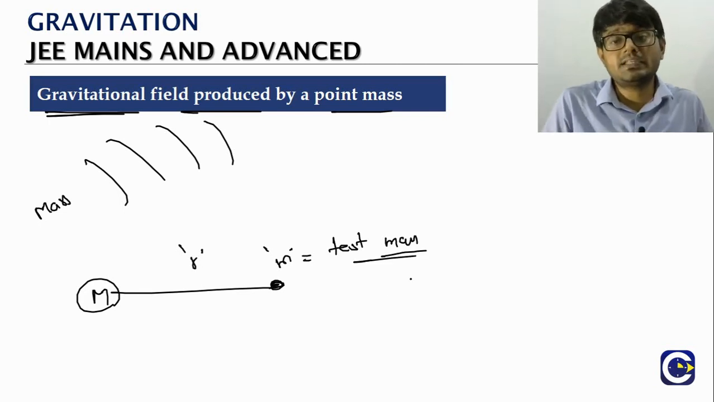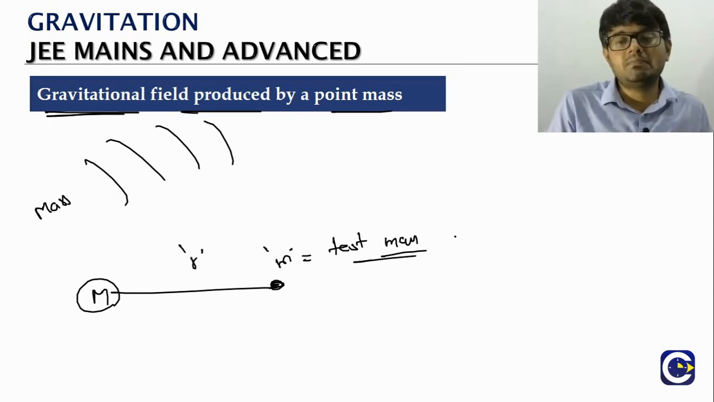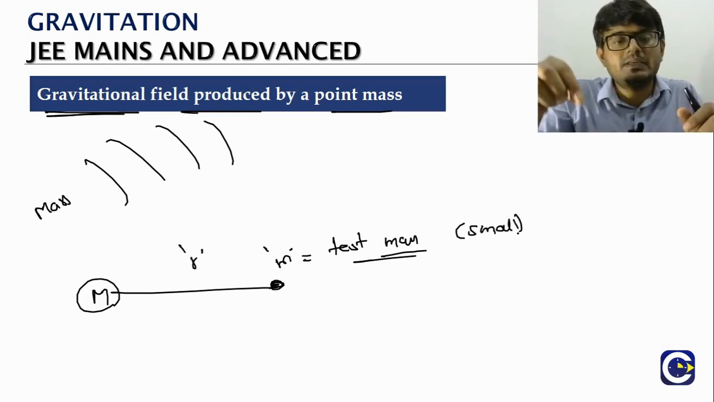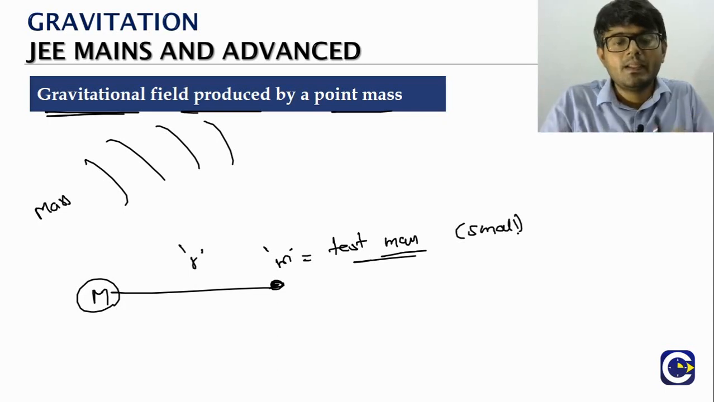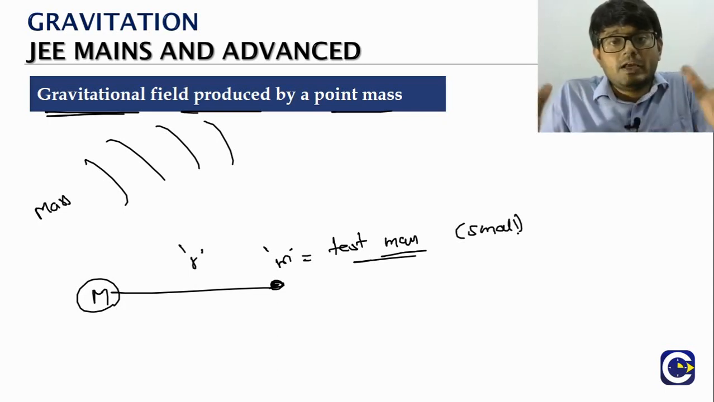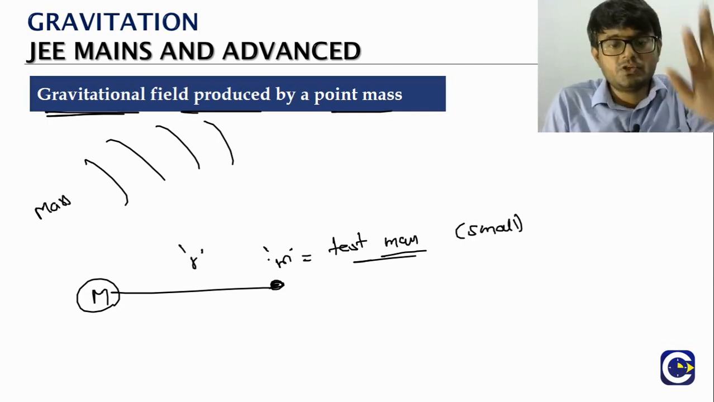Okay, so there can be a question: why do we always use a small test mass? Because a test mass means we are bringing it to a location, right? It should not be a large value, because a large mass will disturb the other masses in the neighborhood or surroundings. So it should always be maintained small.